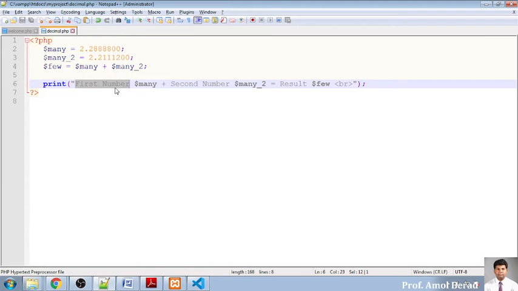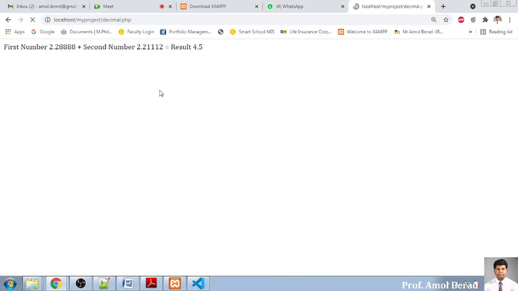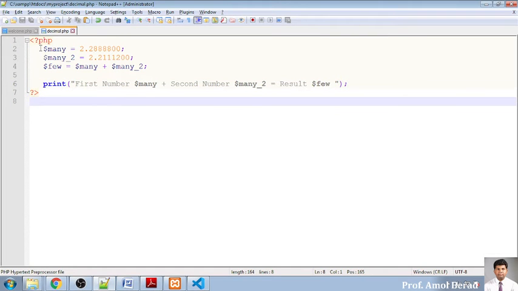So you will find a text will be concatenated with this one, the plus operator will be there, then the second text content. Now this is accessing the values which have been stored over here, and we are getting an output like this. There is no need of br, so I'll remove this br. Okay, I'm saving this file, and when you go over here and refresh it, you will see the first number, the variable I have stored, the second number, and the value which I have stored in that variable. The result is like this. Okay, this is nothing but a simple example.